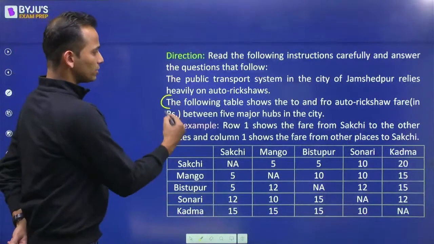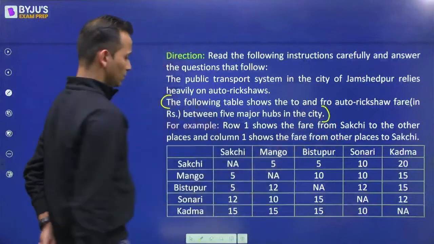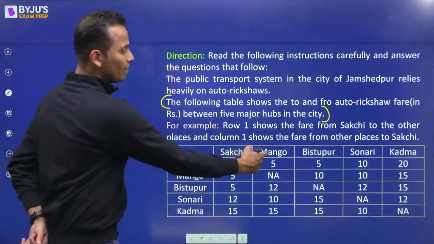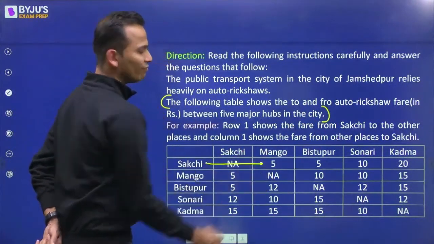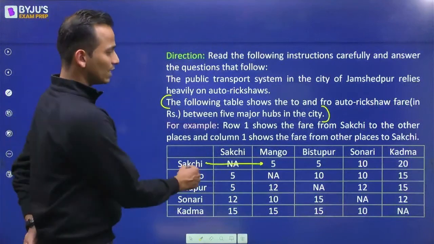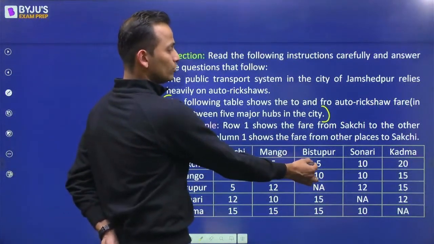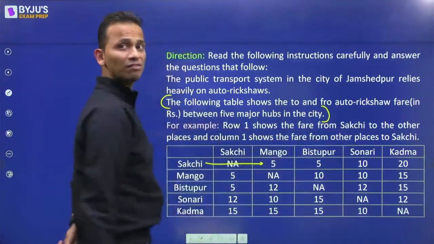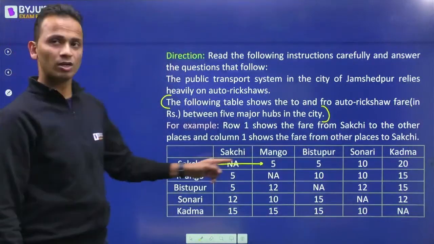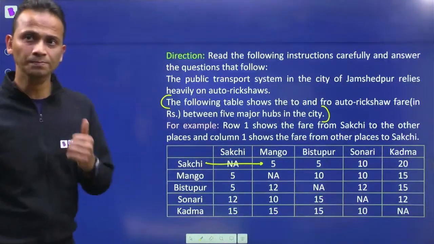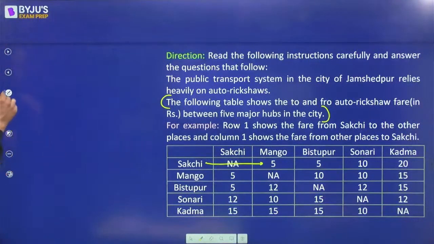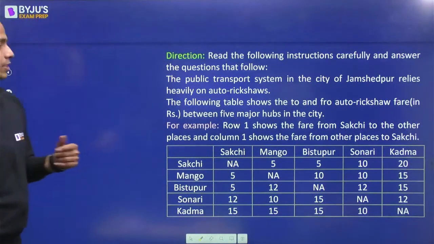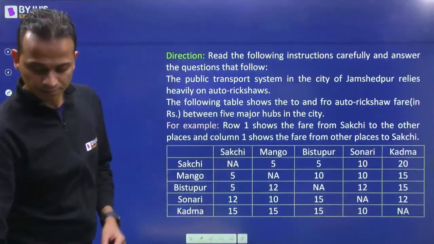Now read this part. So from Sakchi to Mango, if I want to go, I will have to give 5 rupees. Sakchi to Bistupur, 5 rupees. Sakchi to Sonari, 5 rupees. Sakchi to Kadma, 5 rupees. Similarly for the other cities. Perfect. So a lot of you are done. So you have understood the table.